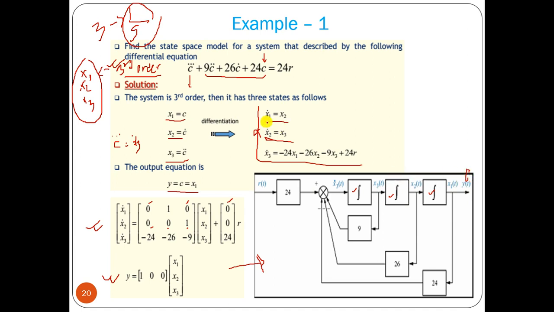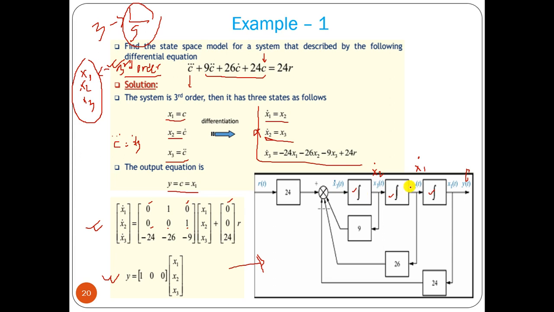So y equal to what? Nothing but x1. So y equal to x1. Before that, what is the value? That should be your x1 dot, that is your x2. Now before that integrator block, there should be x2 dot, that is equal to x3. Before that we have x3 dot.